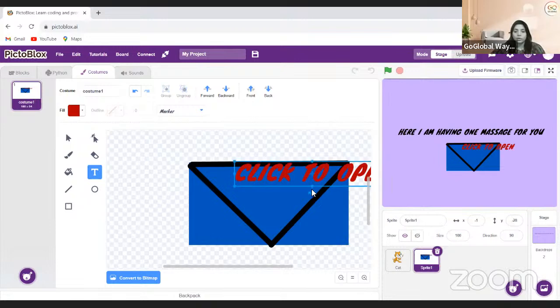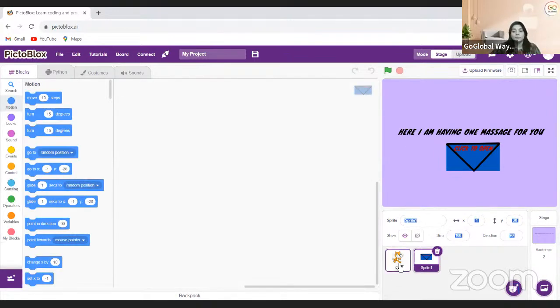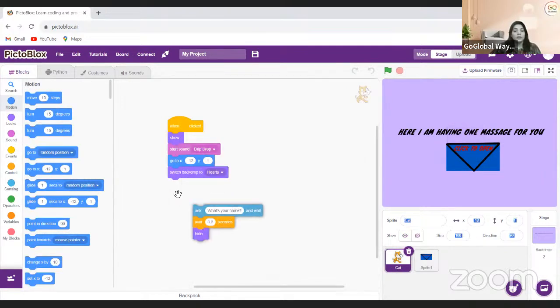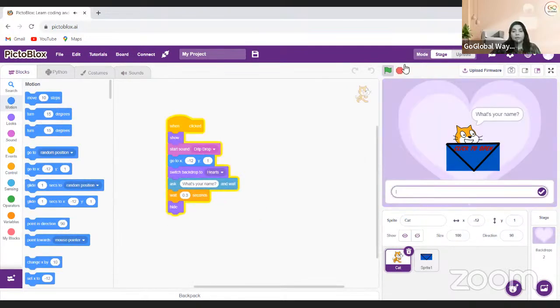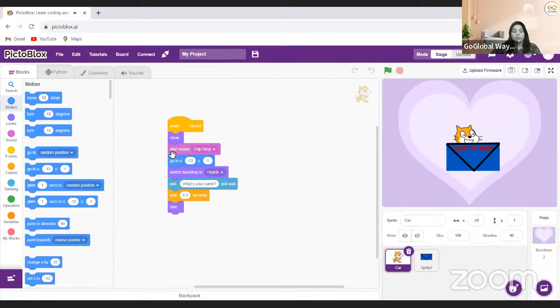And now when I click on dashed line, I'm just moving it here. And this is fine. It's like click to open. Okay, so this is my message box. So what I want is that when it is asking something, the cat will hide, and there will be one broadcast come and the backdrop will switch.